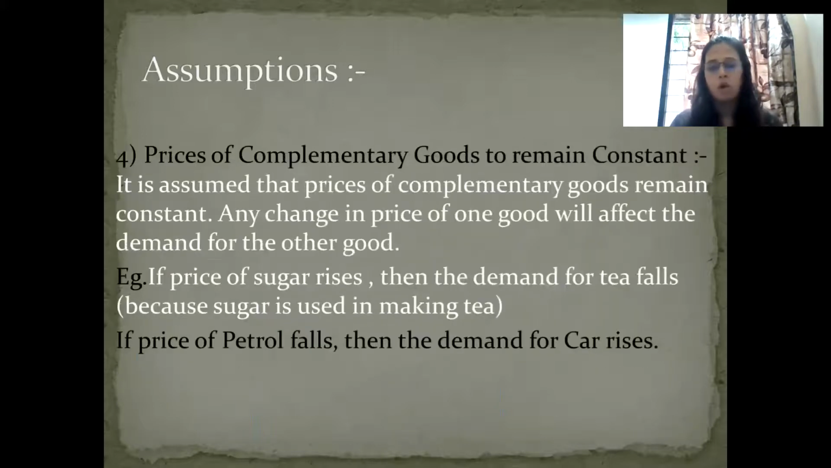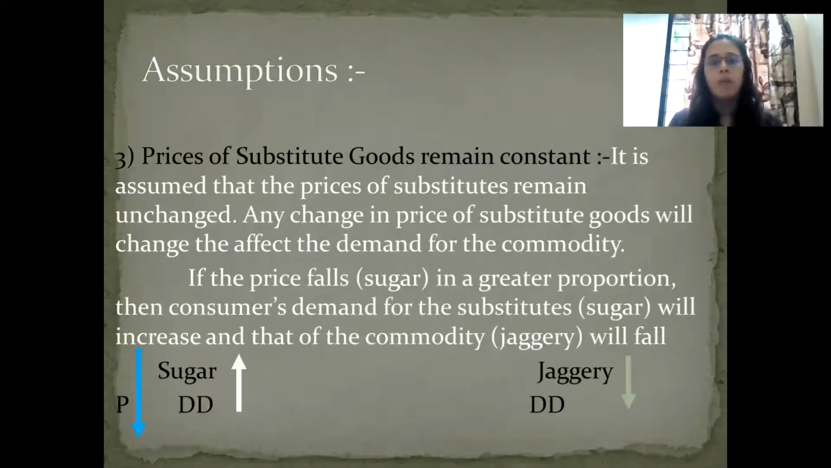Next, price of substitute goods remains constant. It is assumed that the prices of substitutes remain unchanged. For example, I have told you, suppose we are going to purchase Pepsi, and suddenly we find that Pepsi is costlier. Then we start finding another substitute, for example Coca-Cola, Maaza, anything. So I will compare the prices. If the substitute's price falls or rises, it affects its demand.